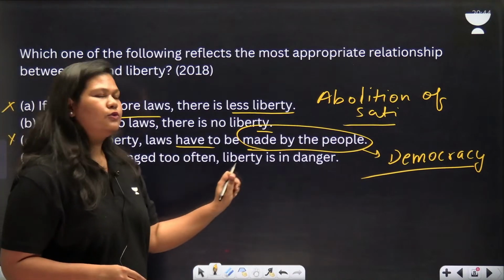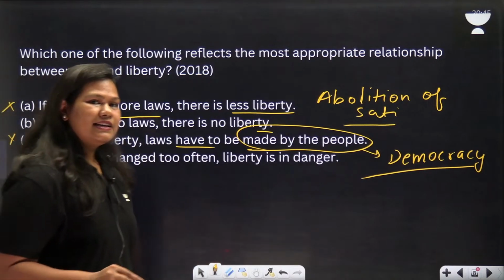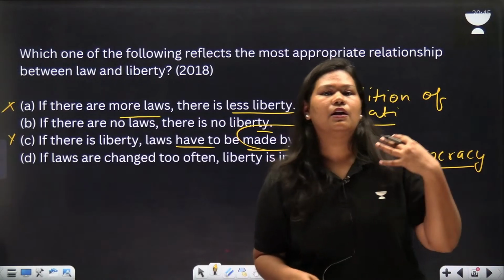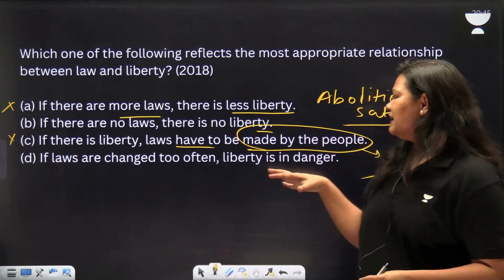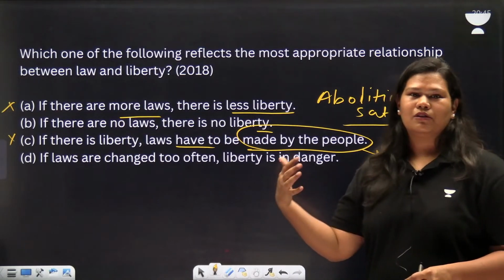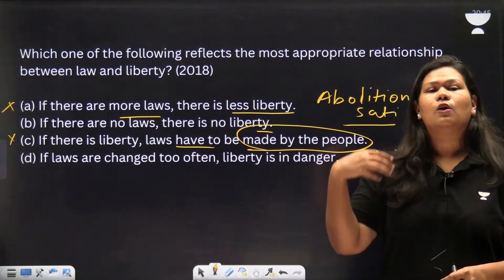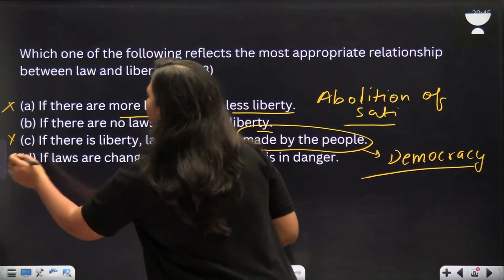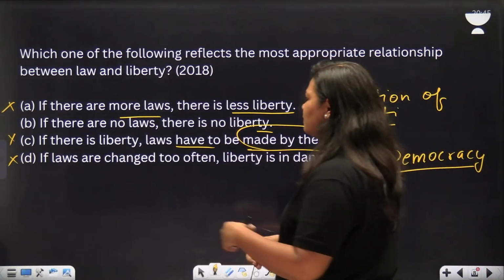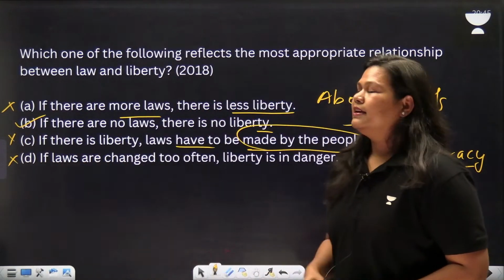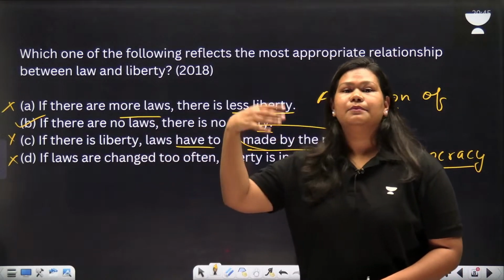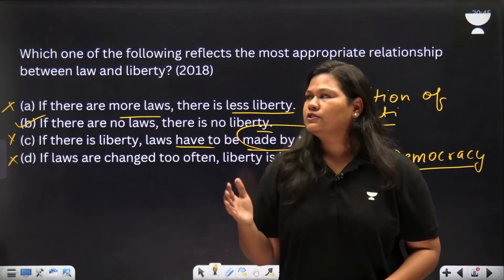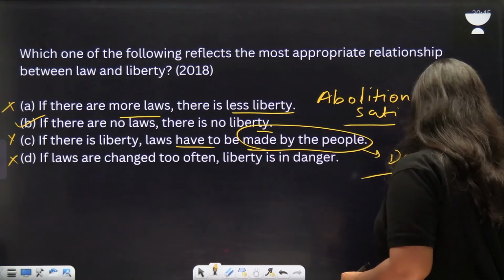If laws are changed too often, liberty is in danger. Is it the case? If we are making a lot of constitutional amendment acts or coming up with a lot of laws, does that mean that we are taking away the liberty? It may not always be the case. At times we are making laws to get some liberty. So this is also wrong. So the answer is B. If there are no laws, there is no liberty. There need to be laws to ensure that other people's liberty is not encroached upon. So that is the answer. The answer to this question is B.